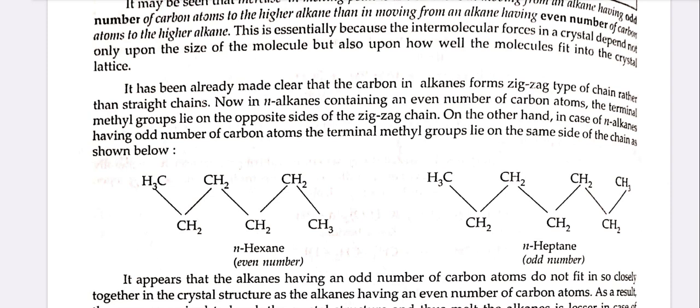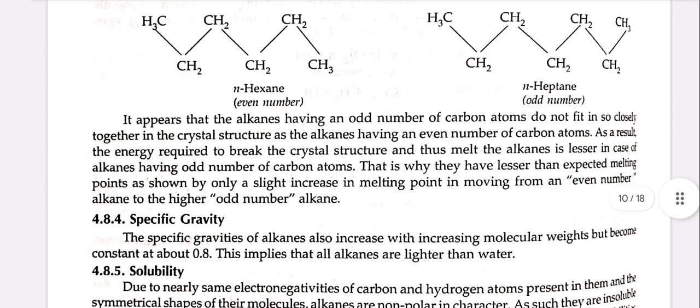It appears that the alkanes having an odd number of carbon atoms do not fit in so closely together in the crystal structures as the alkanes having an even number of carbon atoms. As a result, the energy required to break the crystal structure and thus melt the alkanes is lesser in case of the alkanes having an odd number of carbon atoms. That's why they have lesser than expected melting points, as shown by only a slight increase in melting point in moving from an even number alkane to the higher odd number alkane.